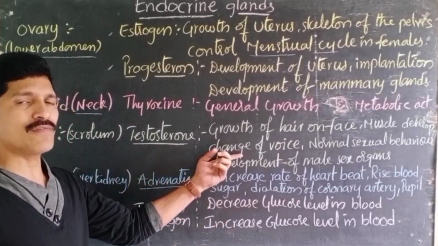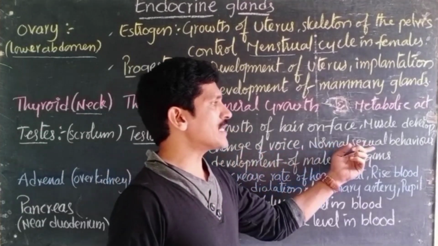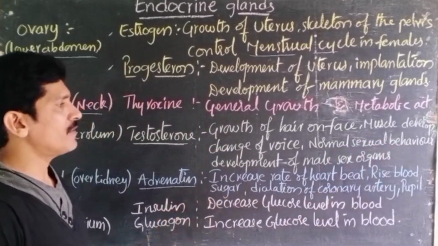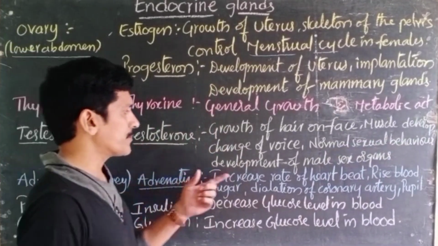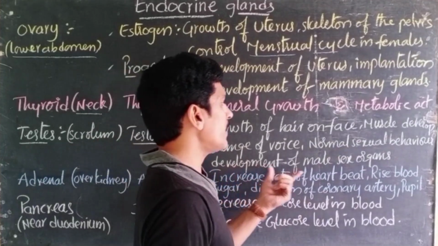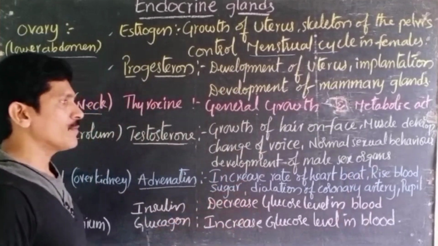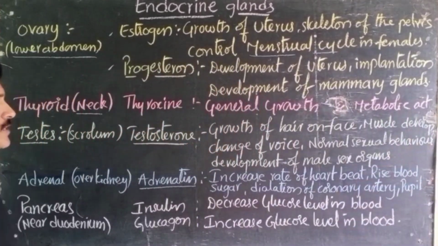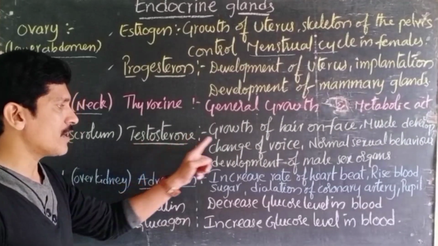This is also one of the important secondary sexual characters, and also normal sexual behavior. Normal sexual behavior is also a kind of secondary sexual character which the testosterone brings out, and also development of male sex organs. All these characters we observe only in males because testosterone is the male hormone, the male sex hormone.